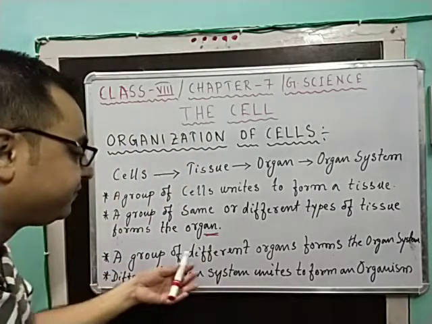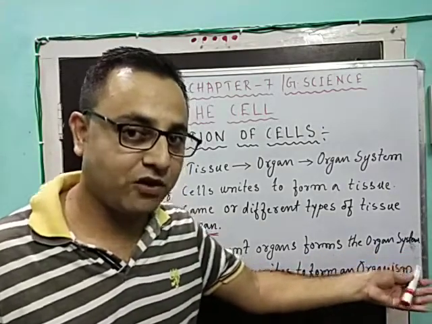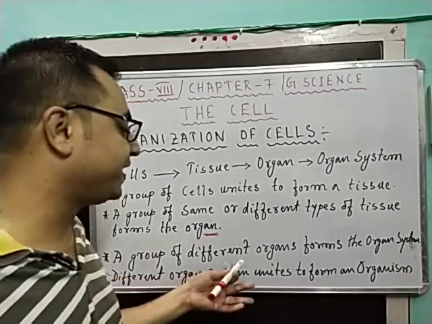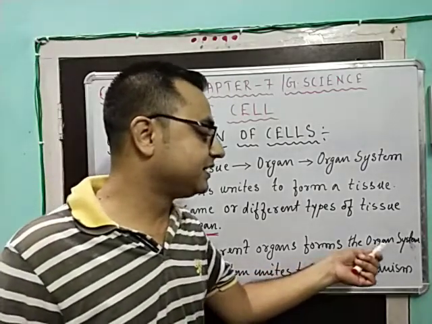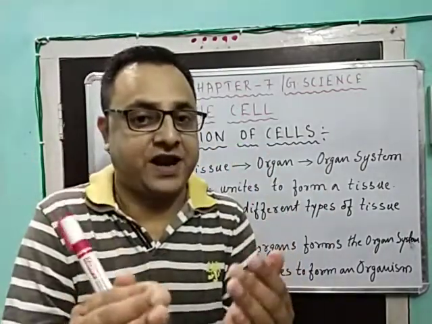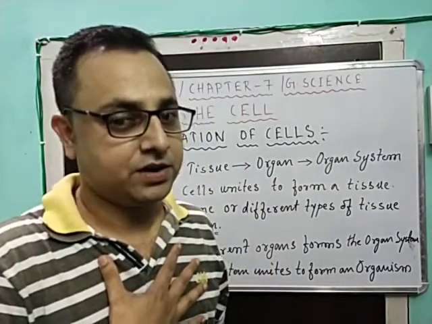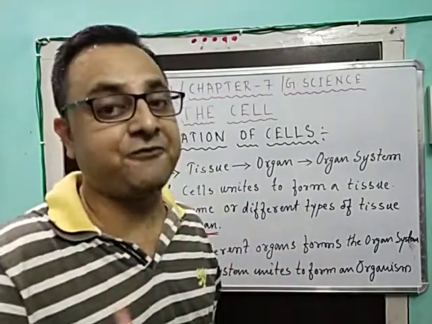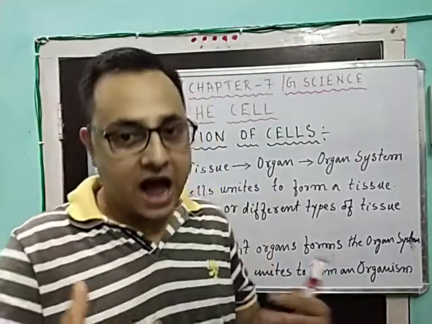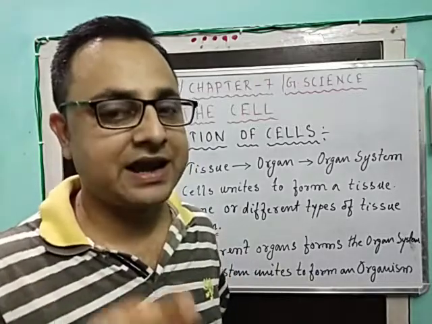A group of different organs forms the organ system. I repeat once again, a group of different organs forms the organ system. So that means this is a combination of different organs. If I talk regarding the circulatory system, this is an example of an organ system. When I talk about the circulatory system, I am talking about a particular organ system.